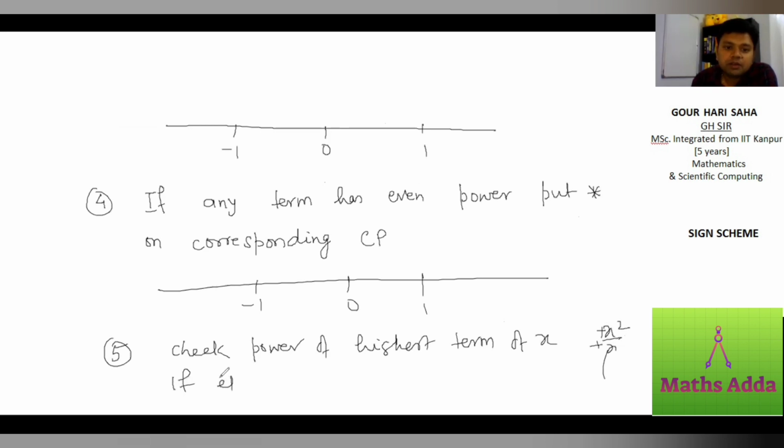If it is positive, start with a positive sign from the rightmost side. It means when it is positive, start with positive. If it is negative, start with negative. So now, what is it here? It is positive, so it will start with positive.